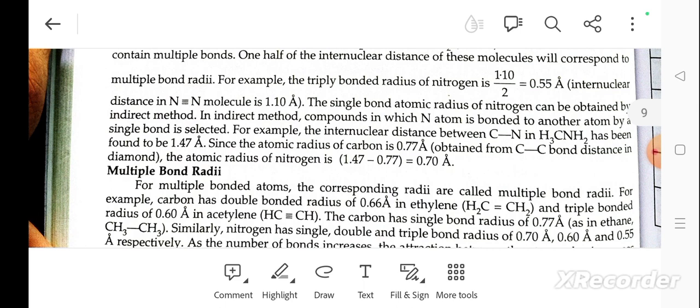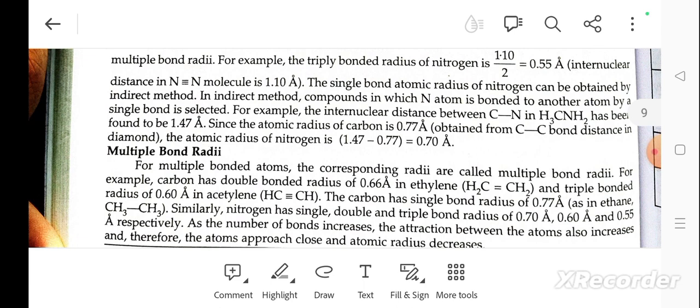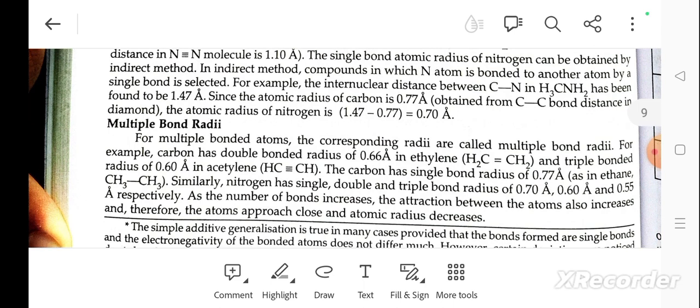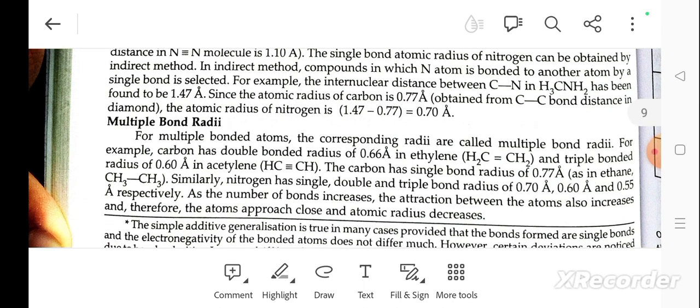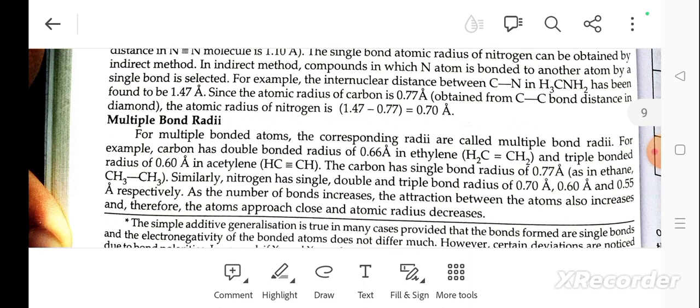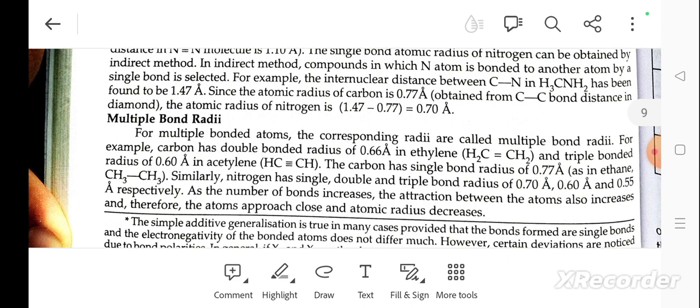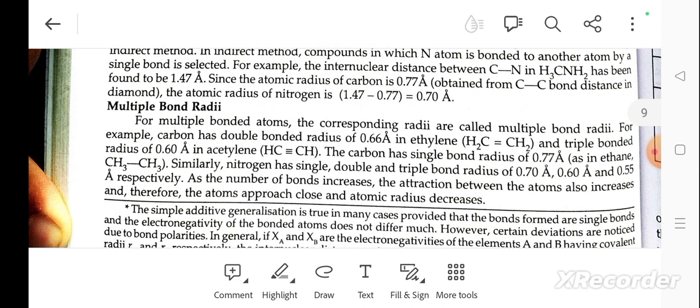The single bond atomic radius of nitrogen can be obtained by an indirect method: a compound in which the atom is bound to another atom by a single bond is selected. For example, the internuclear distance of the C-N bond in H3C-NH2 has been found to be 1.47. Since the atomic radius of carbon is 0.77, obtained from the C-C bond distance in diamond, the atomic radius of nitrogen is 0.70.